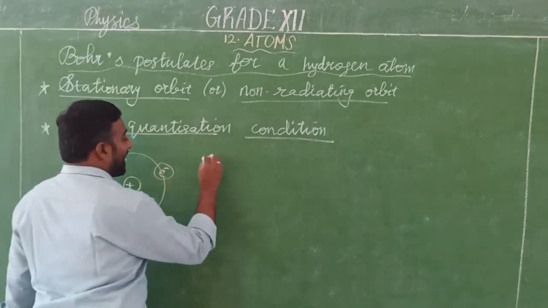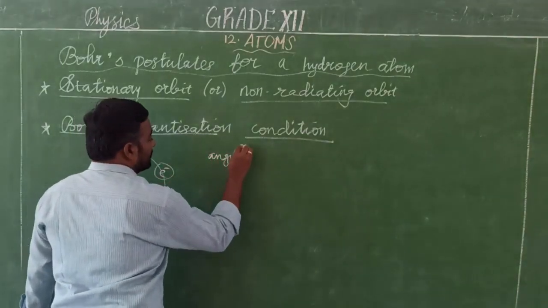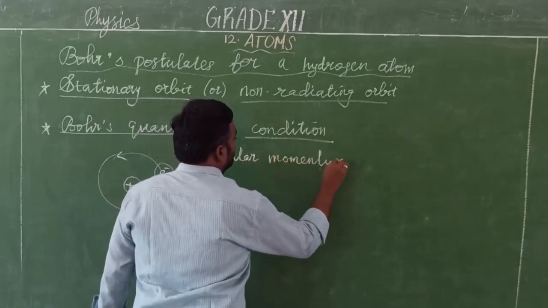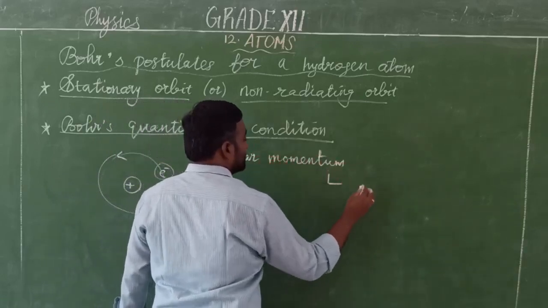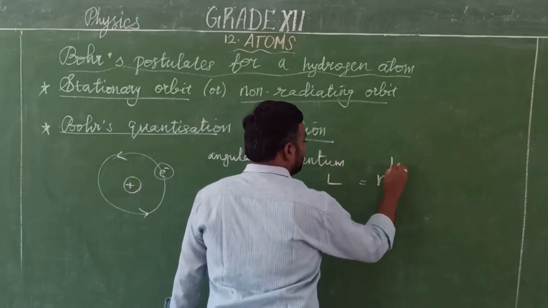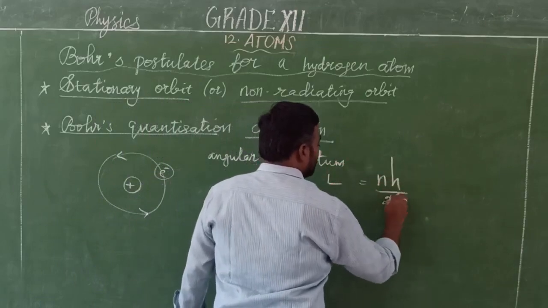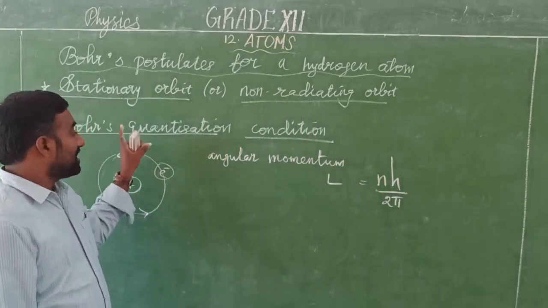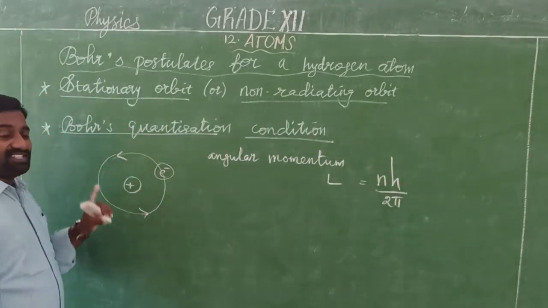This angular momentum is some integral multiple of h by 2 pi. This we already studied in the first chapter, so we will not explain in detail.